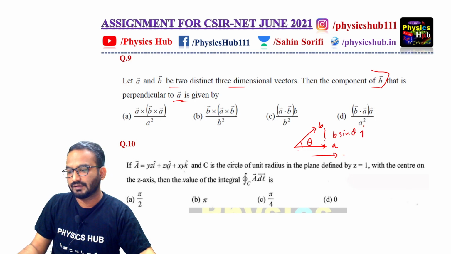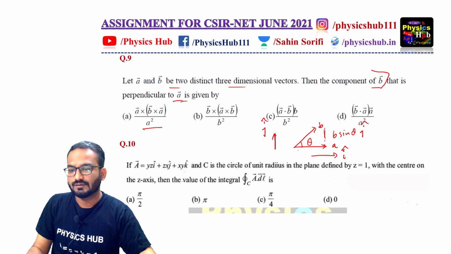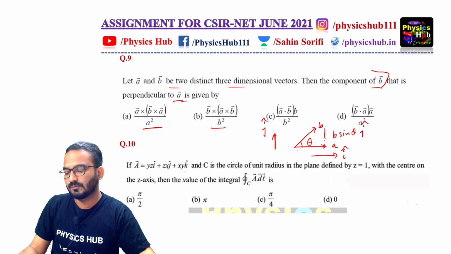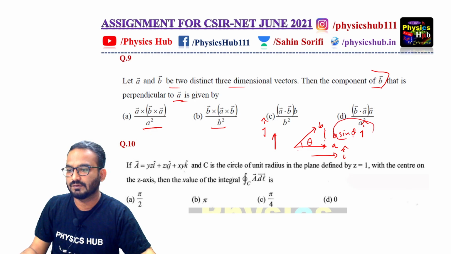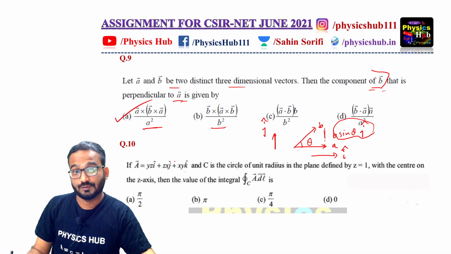So this is your i cap, this is your j cap direction. So the perpendicular component is B sine theta j cap. So you will try to find out these expressions. Whatever expression matches B sine theta j cap, that will be the component of B. Okay, and if you do this, you will get option A as the correct option.